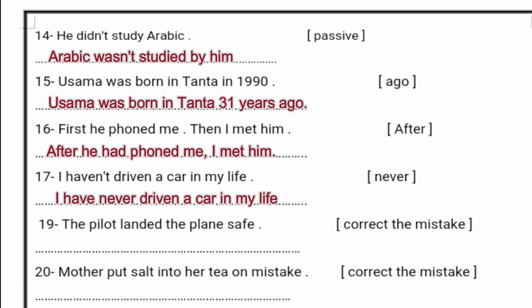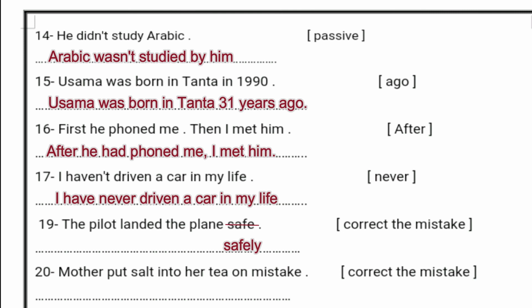Number 19: "The pilot landed the plane safe." Correct the mistake. Here "safe" is an adjective, and we have to bring the adverb. So the answer will be: the pilot landed the plane safely.